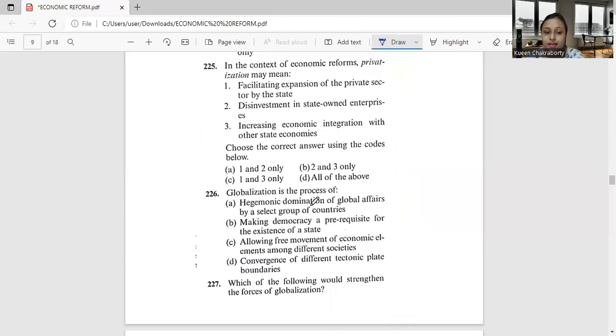Which one will be the correct option? Firstly, statement 3 refers to globalization. Privatization means denationalization, that is complete transfer of the state ownership to the private sector. This disinvestment process includes selling of the shares of the state-owned enterprises.